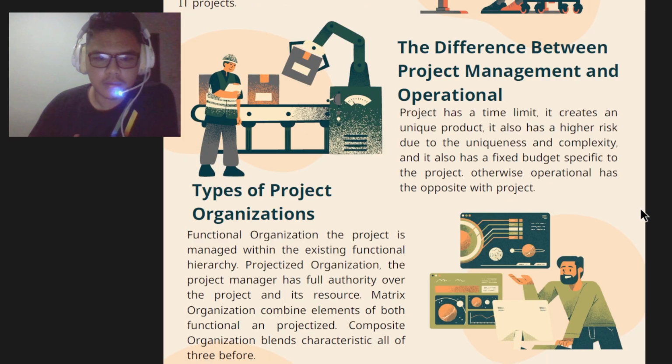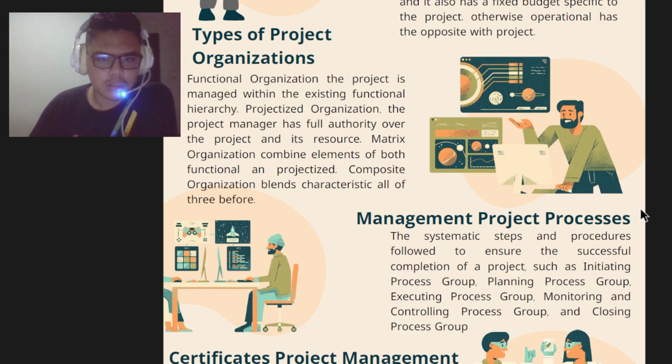And then next is, what are the types of project organizations? So the first is functional organization. The project is managed within the existing functional hierarchy. And the next is the projectized organization. The project manager has full authority over the projects and the resources itself.